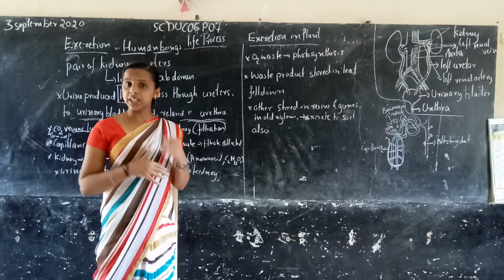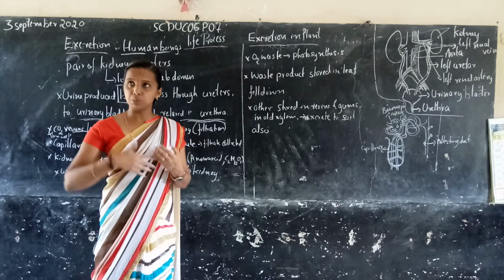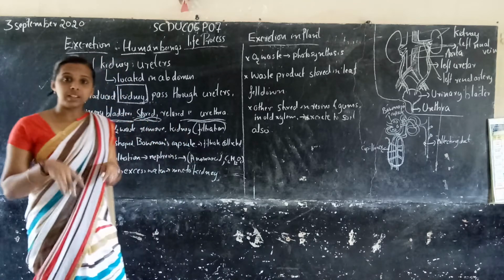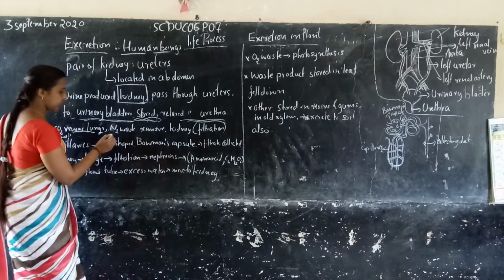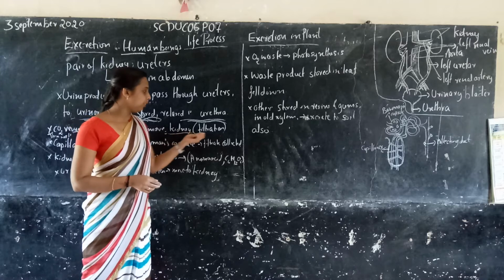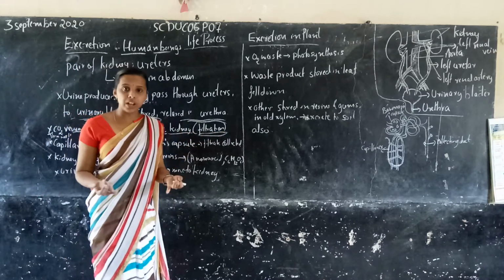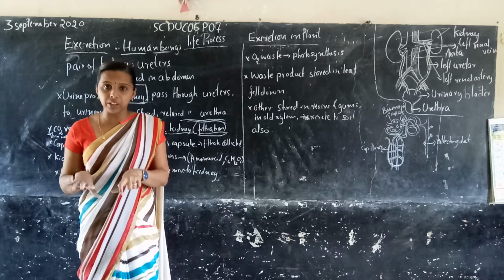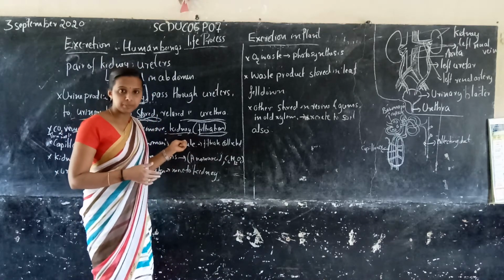This carbon dioxide is removed from the blood and it becomes oxygenated blood in the lungs. Similarly, in this case, the nitrogen wastes are removed in the kidney, and filtration takes place. The nitrogen wastes, amino acid wastes, glucose and other extra wastes present in our body are filtered in the kidneys.